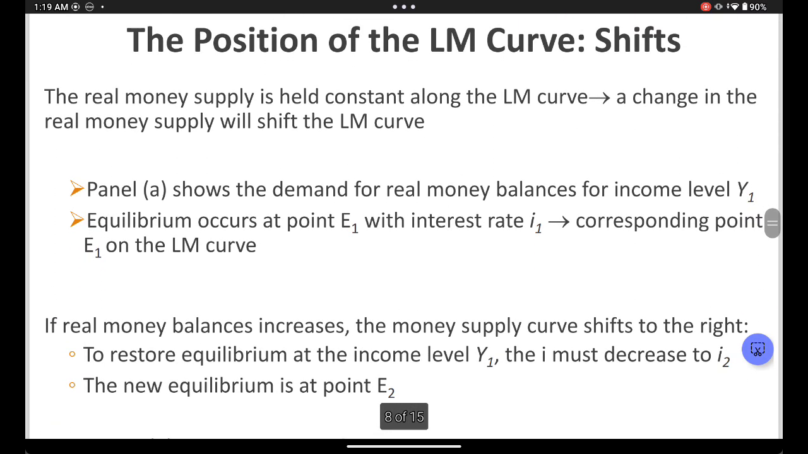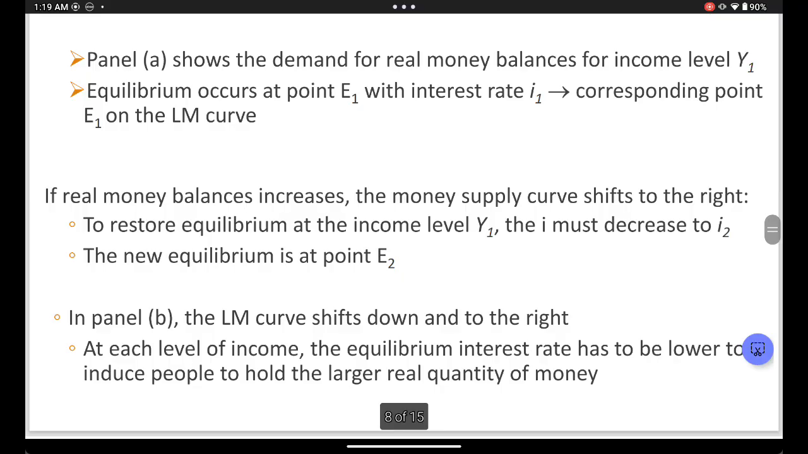The position of the LM curve shifts. So it says when real money supply... Yeah, basically what I just explained right now. To restore the equilibrium, I told you bond prices go up, interest rate goes down.